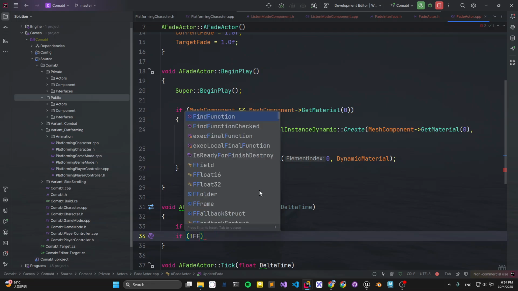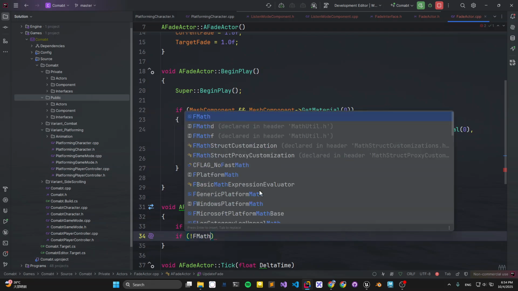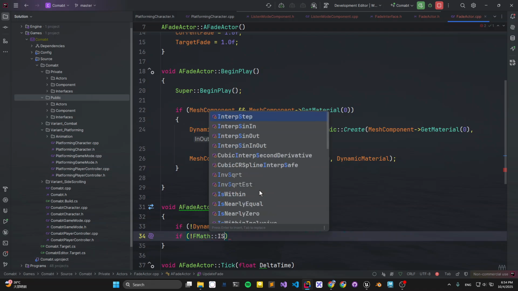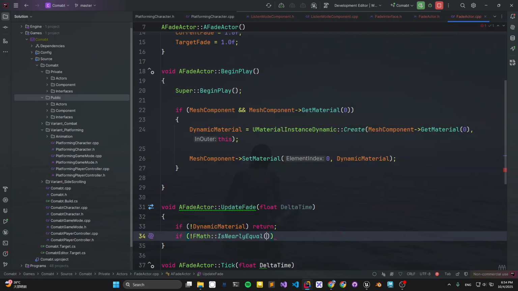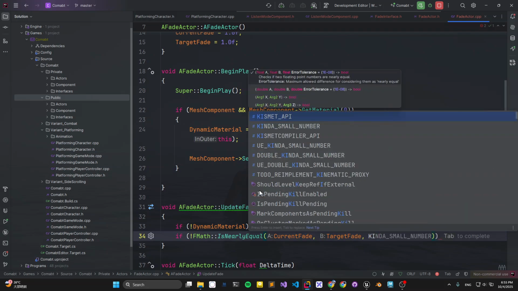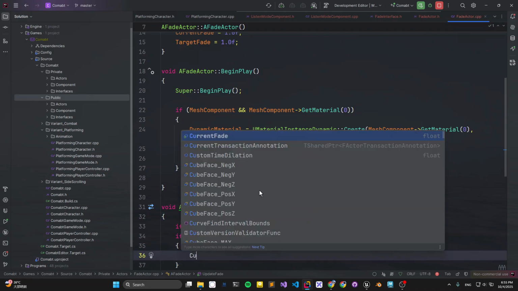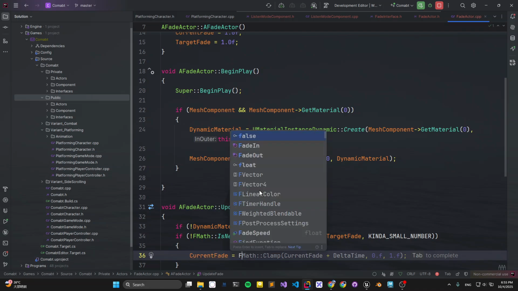We will be using FMath, and using FMath IsNearlyEqual. Well, it's just a really simple way to check if two values are close to equal, within a small number. Current fade is nearly equal to the target fade.